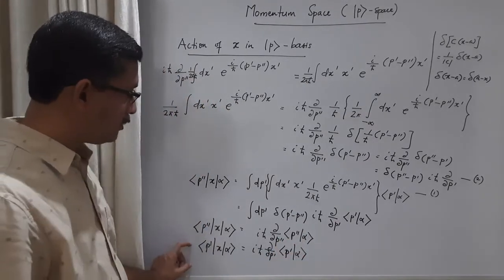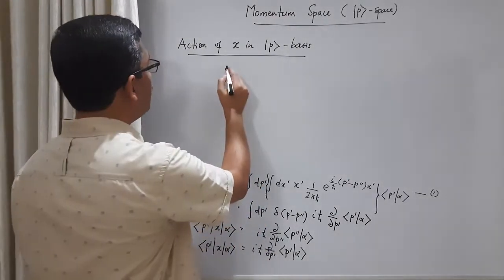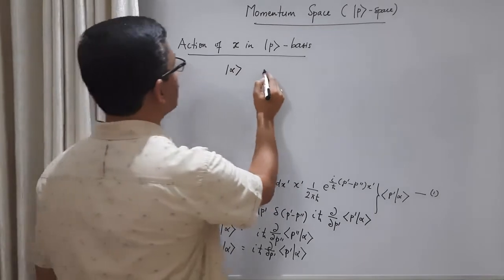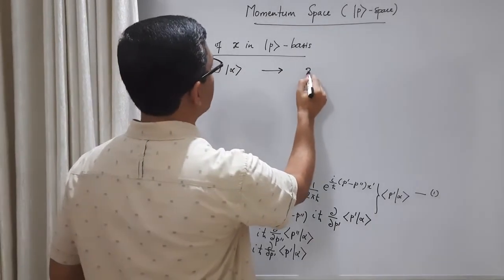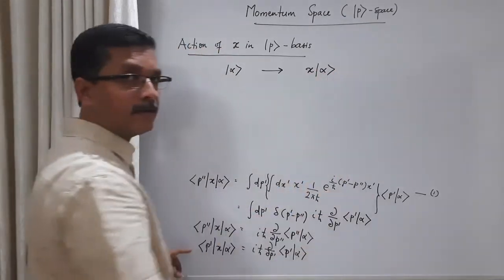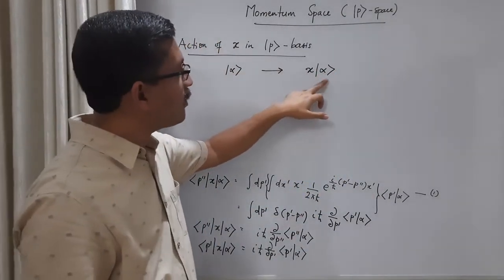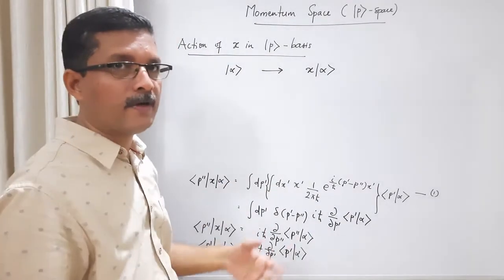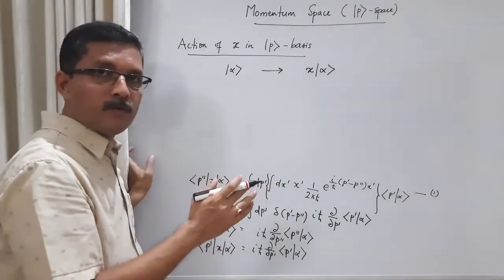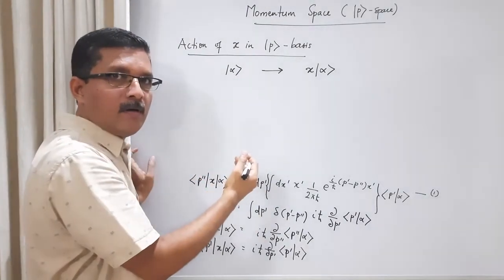Let us see what this result means. So what we have obtained here is, we have a general ket, then the x operator, the position operator, acts on the ket, and we get a modified ket. A general ket, when the position operator acts on it, we get a modified ket. Now let us take the component of this general ket in the momentum basis.